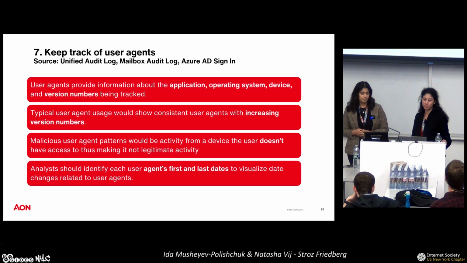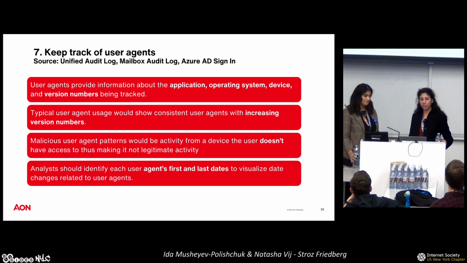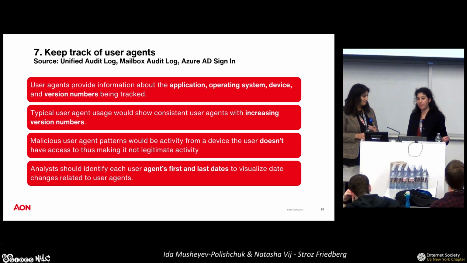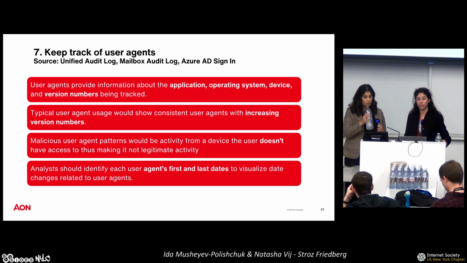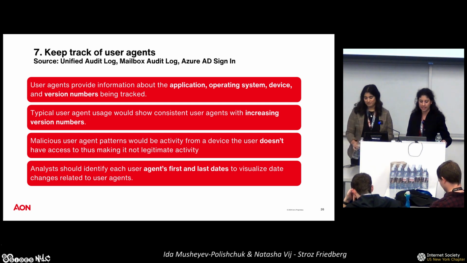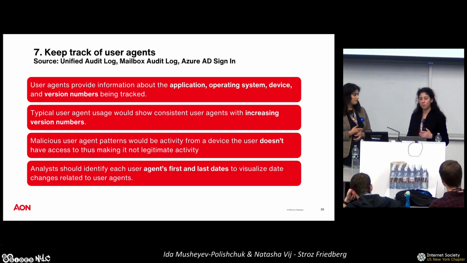Next, it's important to keep track of user agents. A user agent can provide us information about the application, the operating system, the device, and the version number that the user is using to log in or perform any activity. So a typical user pattern would be, for example, a user logging in with Mozilla Firefox version 9, and then adding on to Mozilla Firefox 9.1, 9.2, so updating as the versions move forward.